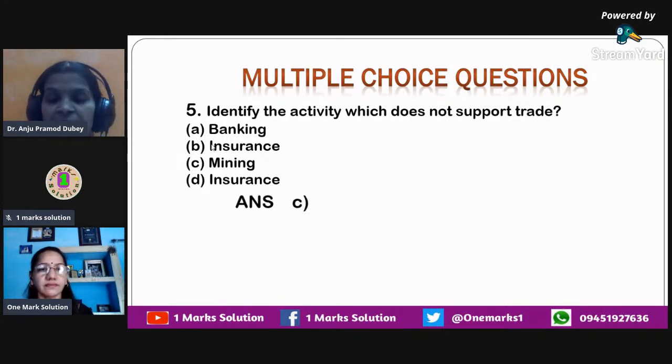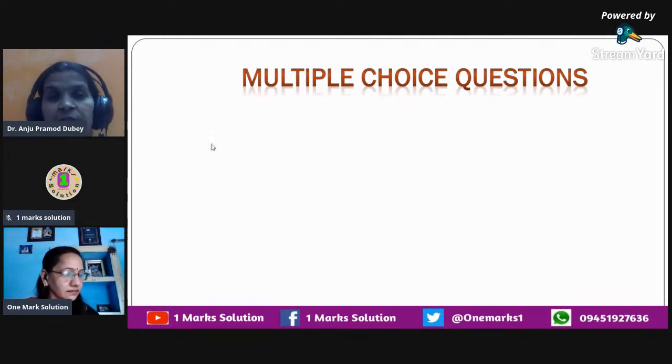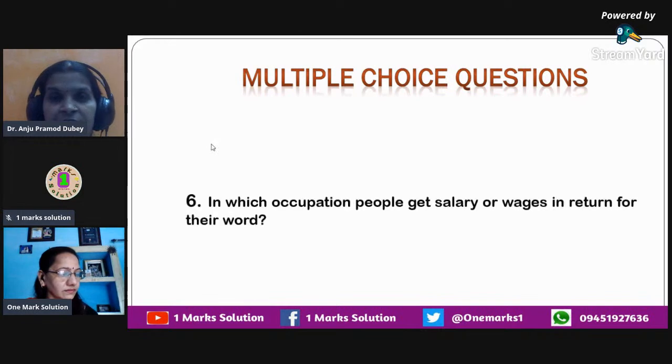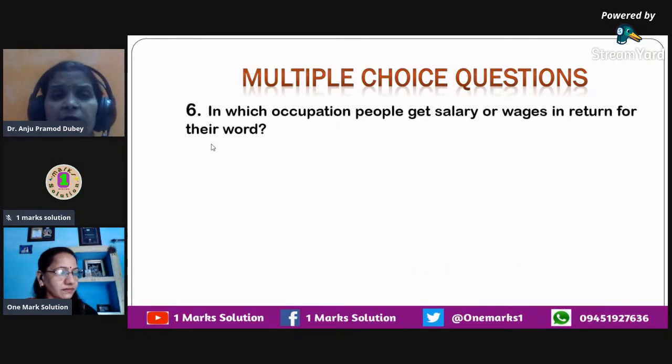Okay, so the correct answer that we have over here is mining, which is not a trade. Mining is actually an industry. It is not a trade. However, banking, insurance, these services, they do support trade. Mining is not associated with trading. Okay, it is associated with manufacturing or extraction of natural resources. It's a primary industry.